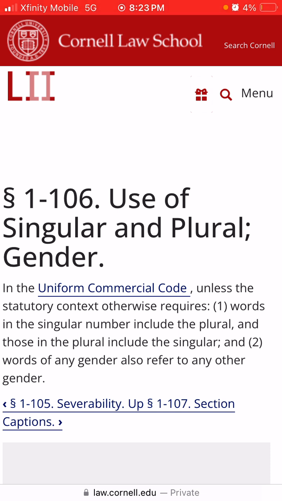Words in the plural include the singular. And 2, words of any gender also refer to any other gender. So to summarize, if they say singular or plural, read the whole thing and determine if it's singular, could it also be plural, or could it also be singular if it's plural? And gender, if it's talking about a man, then it could also be a woman, unless there's something clear that you know for sure it can't include a man too.